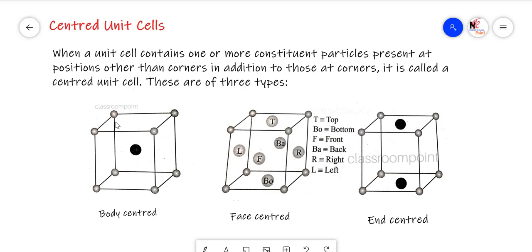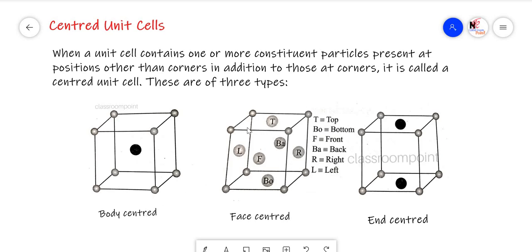Centered unit cells. In centered unit cells, the constituent particles not only occupy the corner positions, but apart from the corner positions, they also occupy other positions of the unit cell. See here in this particular unit cell, the constituent particles occupy all the 8 corners along with the center of the body of the cube. Such a unit cell is called the body centered unit cell.